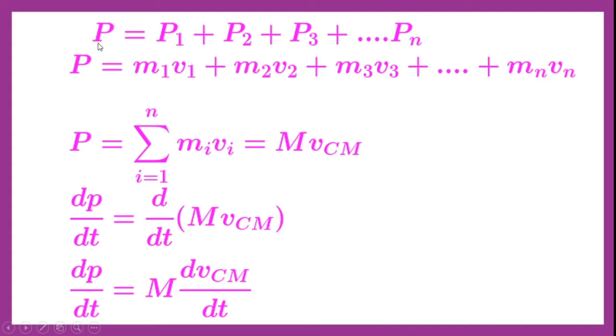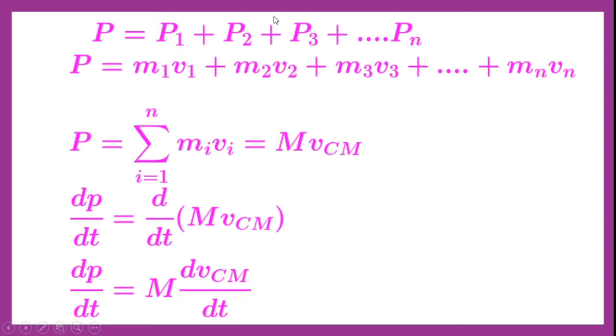Hence, from this definition, we can write P is equal to... linear momentum is the product of mass and its velocity. So the mass of the first particle is m1 and the velocity of the first particle is v1. So the product is m1 v1, and this becomes the linear momentum of the first particle.